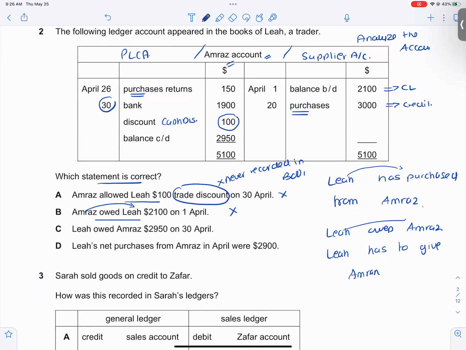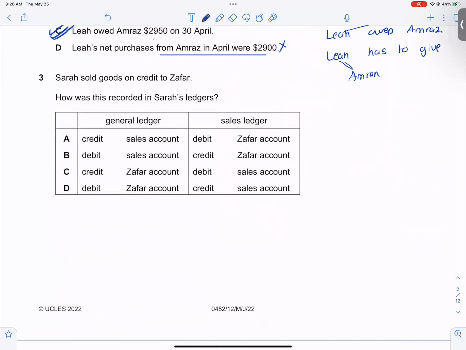Lee owes Amraz 2950 on the 30th of April. Yes, this statement looks correct. That means on the last date, Lee has to give Amraz 2950. Lee's net purchases from Amraz in April was 2900. I can see the purchases over here is 3000. Even if I subtract 150, it will become 2850. So the net purchases is not 2900. So the correct option is option C. Let's go to the next one.